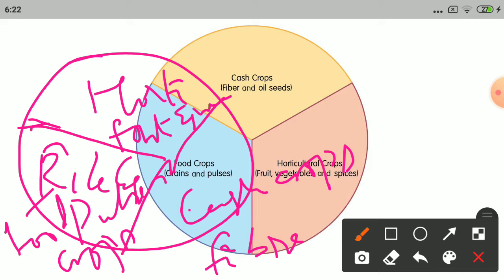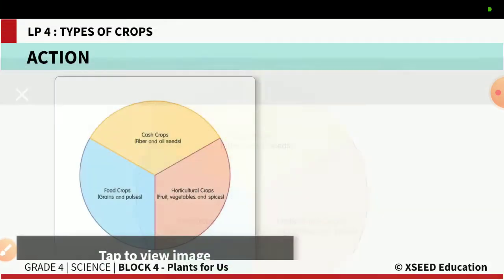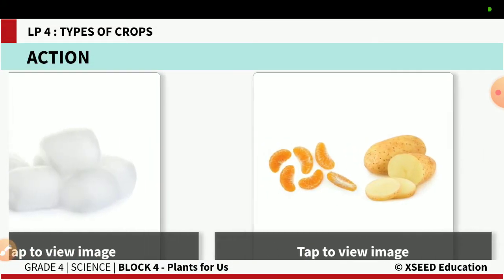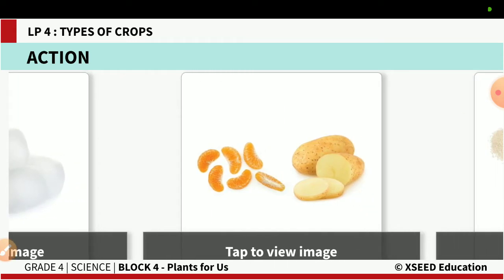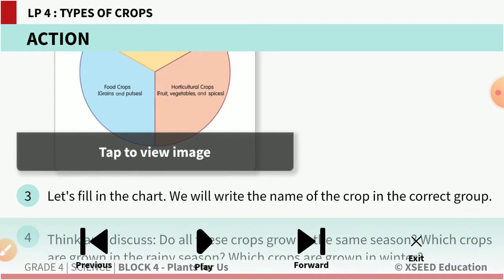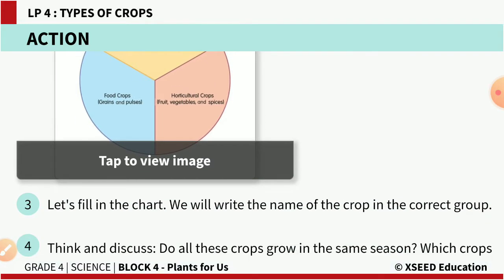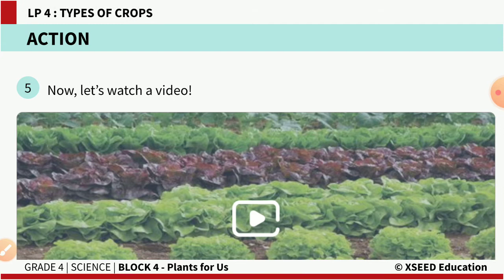So draw a circle like this and start dividing based on the pictures we had seen earlier. So earlier we had seen these three pictures. One is your cotton, second one is your vegetables and fruits, and the third one is your rice and grains. So based on this, we started dividing or categorizing the plants into these different categories. So after completion of this activity, let's start discussing.